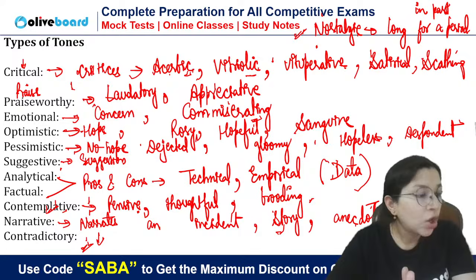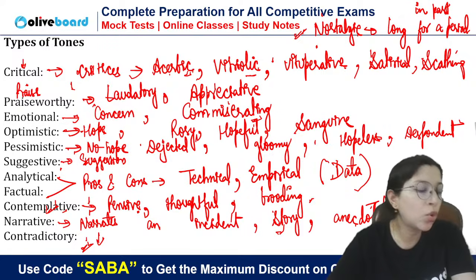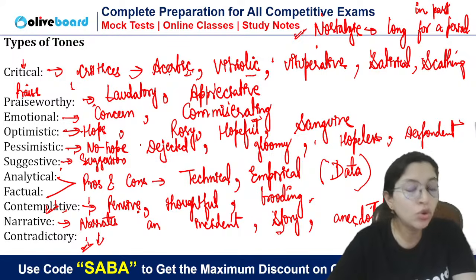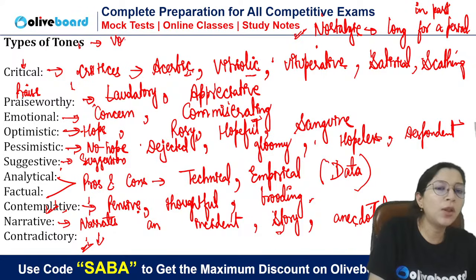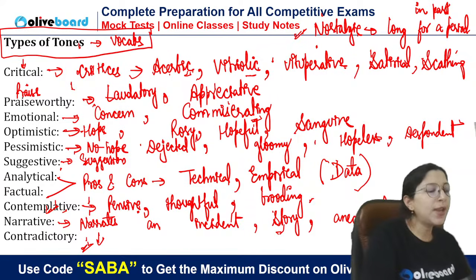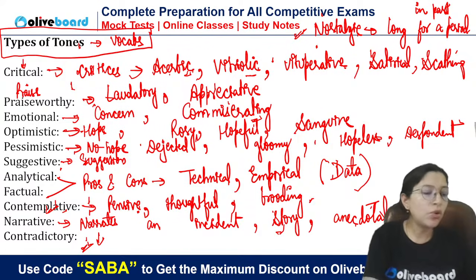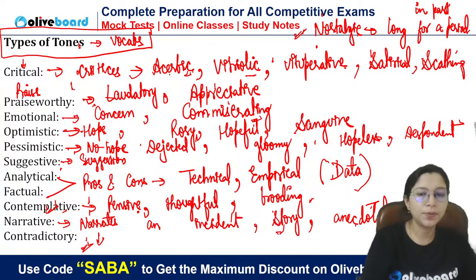Clear, everyone? So tones are limited, but the words for tone are so many. So tone is pure vocab. If you know the meaning of all the words, you will be able to find the tone. Any query related to the tone? And tone we find daily in our editorial. In editorial, we get a few limited tones only because usually news articles are there. But still, we try to find tone every day in our paid editorial session.